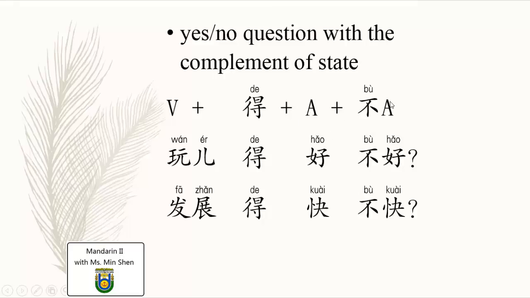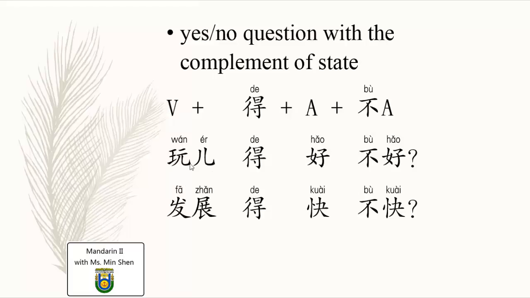But afterwards, for yes or no, we put a negative form after the positive form. And only for the adjective we put positive and negative, meaning the verb you cannot change to positive and negative.